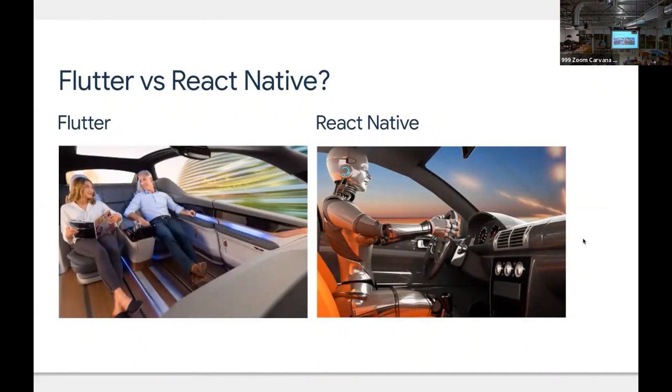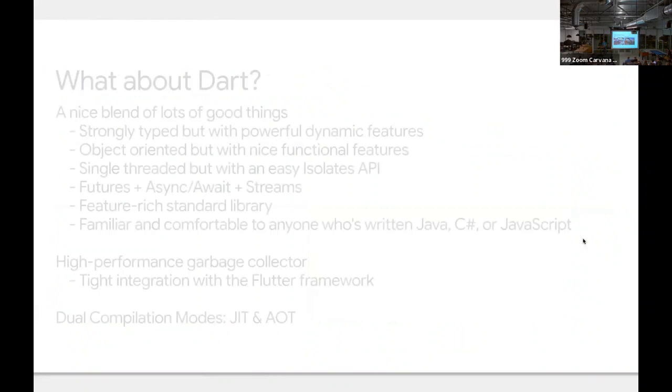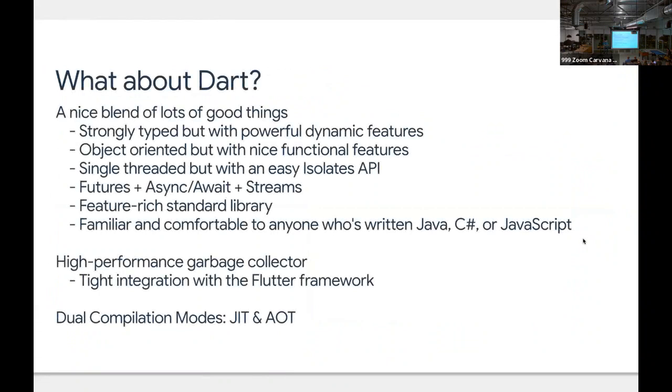Flutter's a little bit different. We wanted an autonomous car, and we can build one from the ground up. It can still get around the city. It can still use all the same services that your car can, but it was designed from the ground up as a cohesive unit to be autonomous. And these are kind of the difference of mindsets between the two platforms.